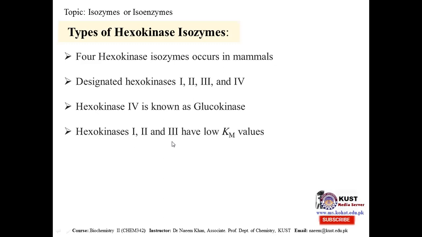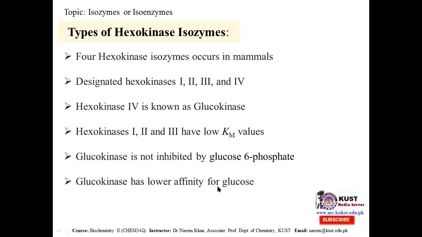Hexokinases 1, 2, and 3 have low Km values compared to glucokinase. The Michaelis-Menten constant value is lower for hexokinase 1, 2, and 3, while it is higher for glucokinase. Glucokinase is not inhibited by glucose 6-phosphate. The product of the reaction catalyzed by hexokinase is glucose 6-phosphate. Glucose is phosphorylated to get glucose 6-phosphate, and this inhibits hexokinase 1, 2, and 3, but glucokinase is not inhibited by this. So this is a difference in the kinetics and the regulatory points of view of the isozymes.